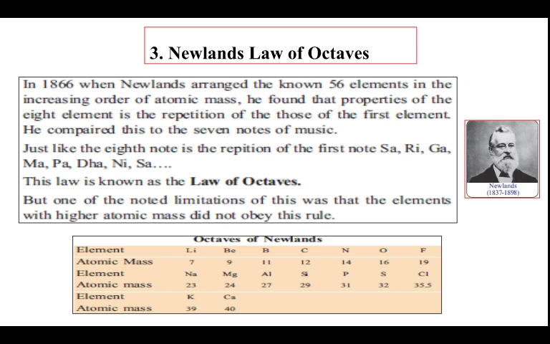Just like the 8th note is a repetition of the first note, Sa Ri Ga Ma Pa Dha Ni Sa, this law is known as the law of octaves. But one of the noted limitations of this was that the elements with higher atomic mass did not obey this rule. And this contribution is clearly shown as a chart which is shown below.